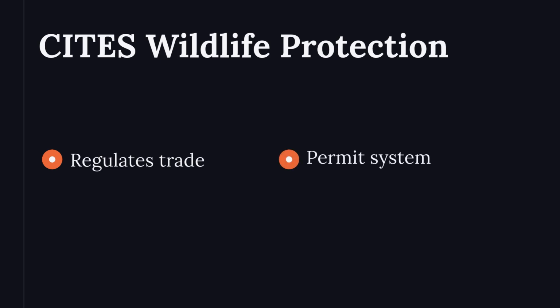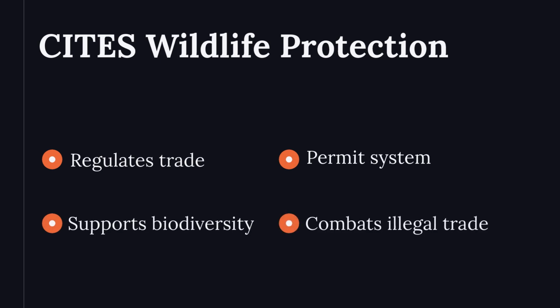CITES regulates the international trade of endangered species. It works through a permit system to protect wildlife. This agreement supports biodiversity protection. It combats illegal wildlife trafficking. It ensures trade does not threaten species survival.